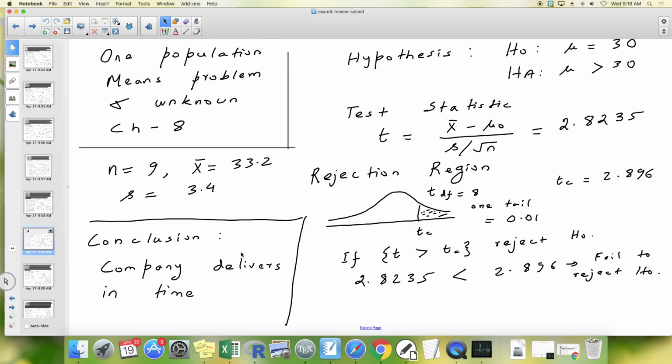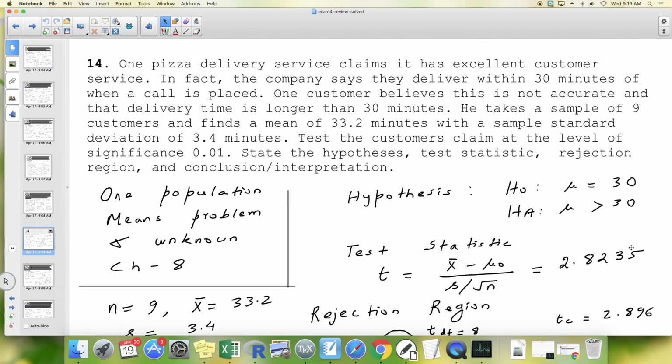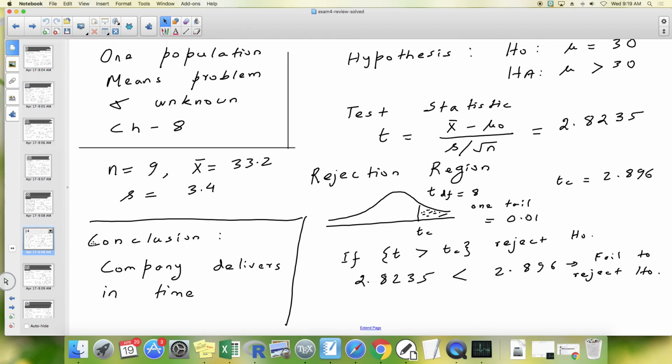So in conclusion, if we fail to reject H0, that means we have not proved that they take more time than they claim. So we have failed to prove mu bigger than 30. We stick with mu equals 30. So the conclusion: the company delivers in time.